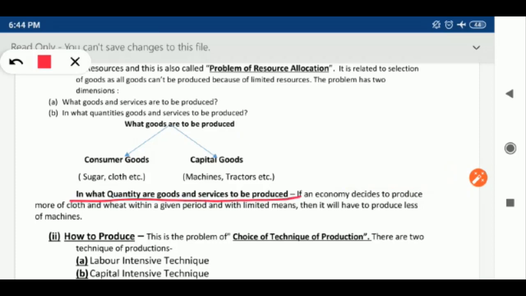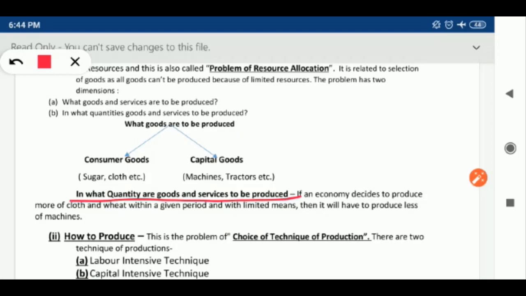If an economy decides to produce more of cloth and wheat within a given period and with limited means, then it will have to produce less of machines at one time. It cannot produce both goods. It involves a decision regarding the quantity to be produced of consumer goods or capital goods, civil goods and war goods. One has to take the decision.